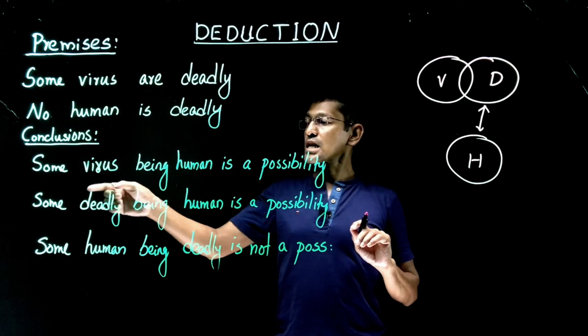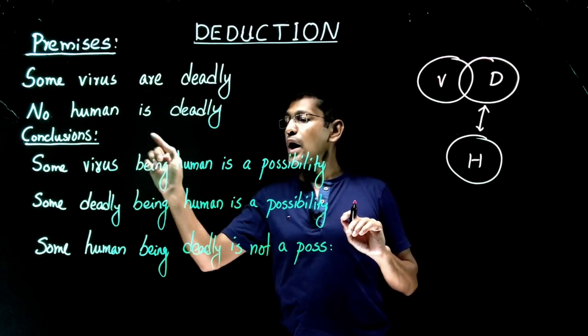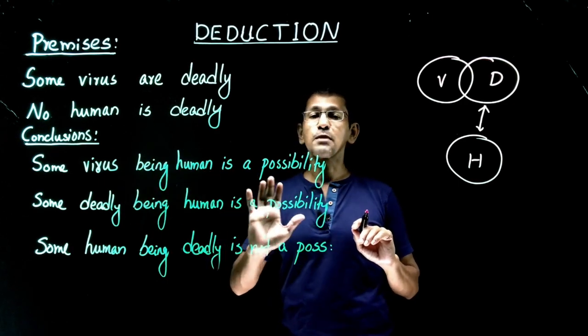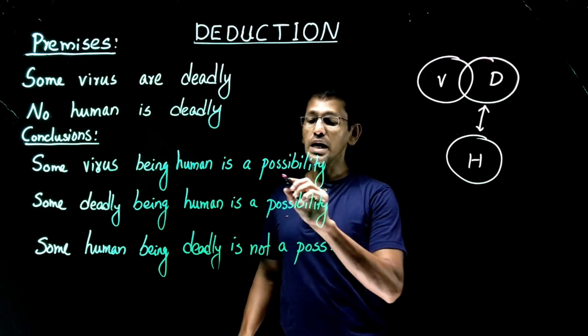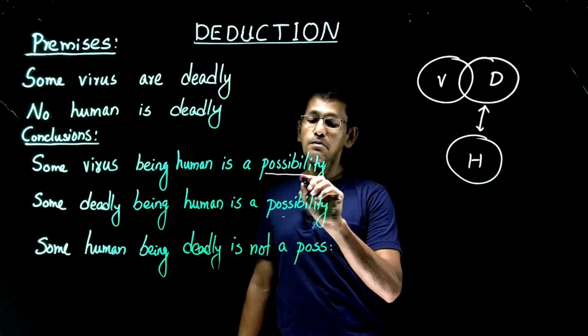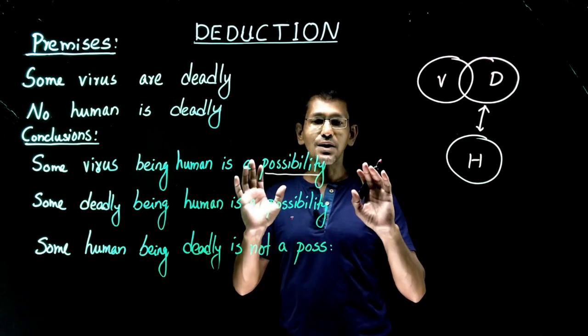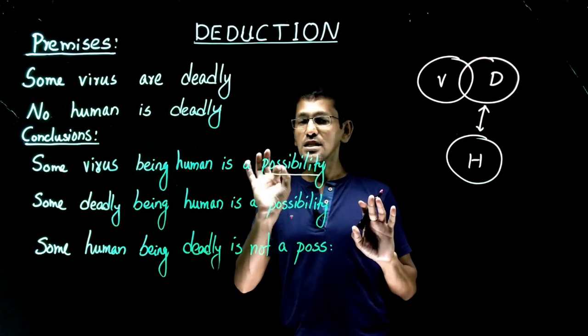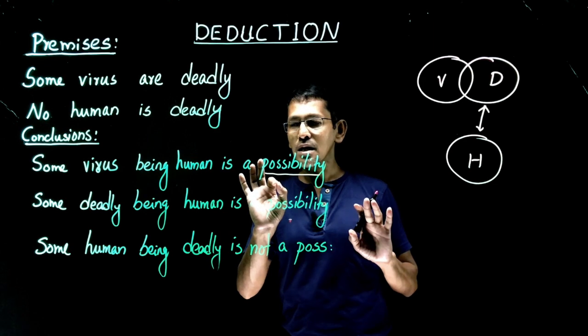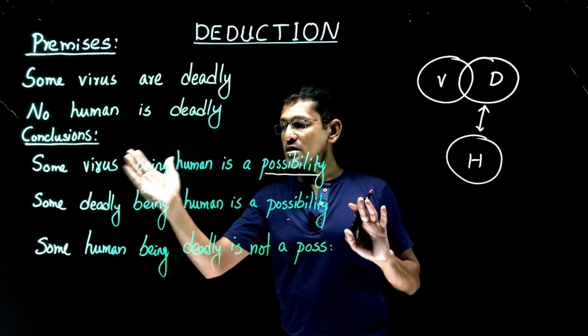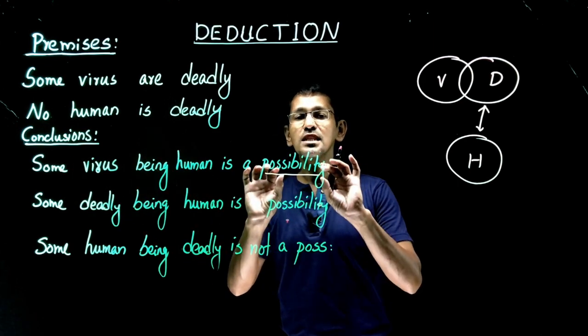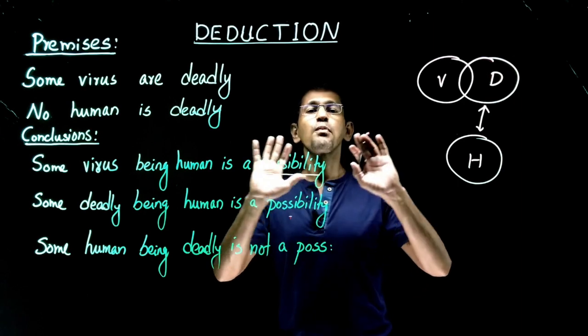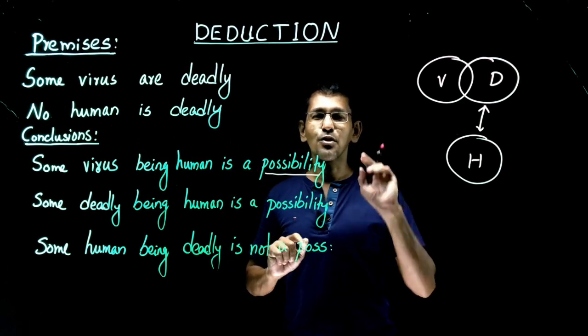Now look at the conclusions. Some virus being human is a possibility. Well, it's a possibility type of question. It's slightly different from what we have done so far. In this case, what we are looking at is, some virus being human, is it a possibility? Is it possible? Well, think about it.